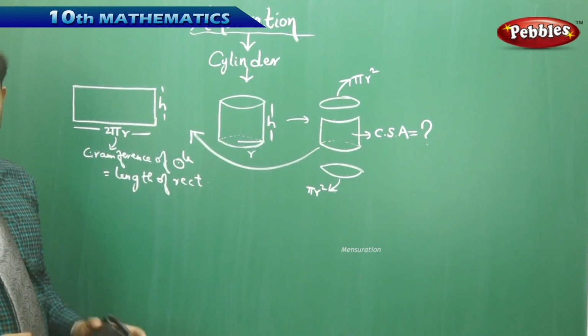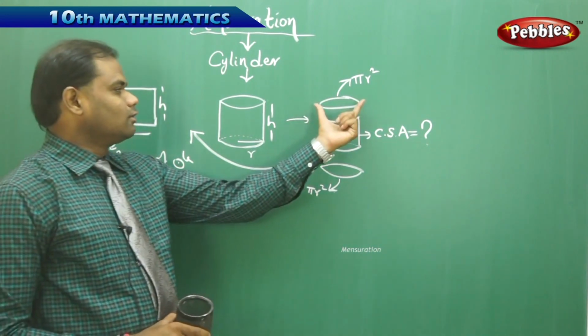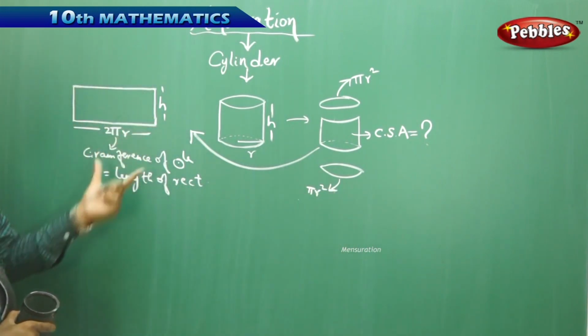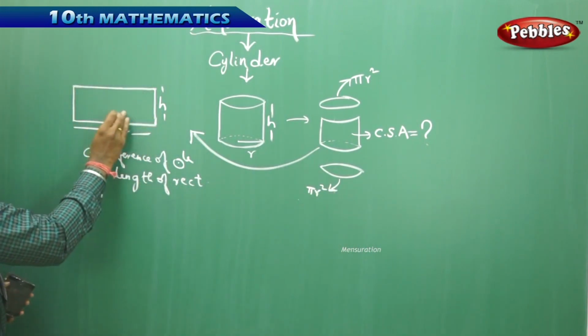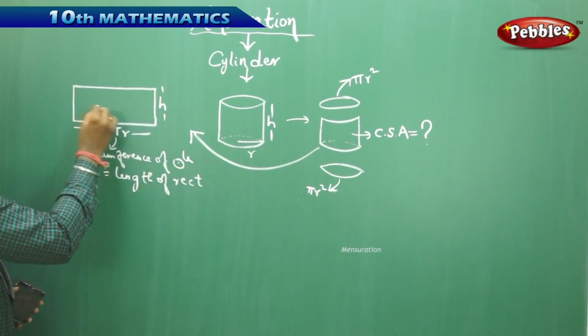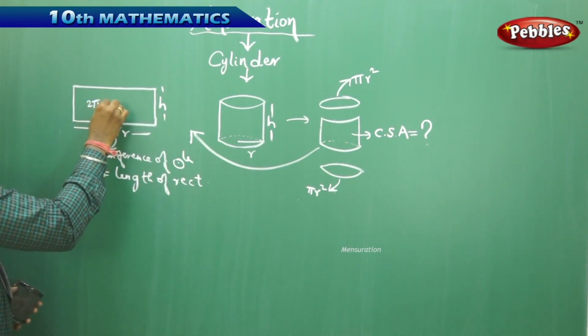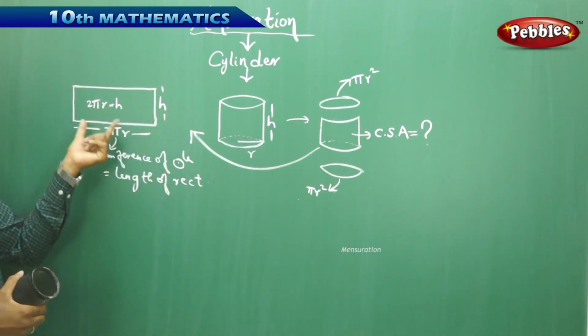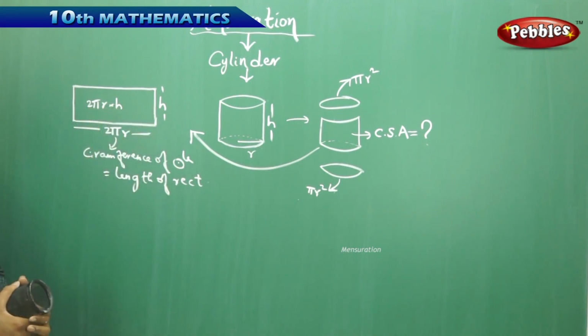Therefore, my total surface area is the area of the upper region, the area of the lower region, and the area of the rectangle, which we clearly know is 2 pi r into h, because length into width is this into this, which comes as this.